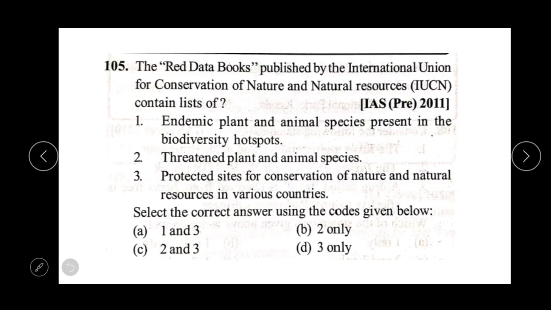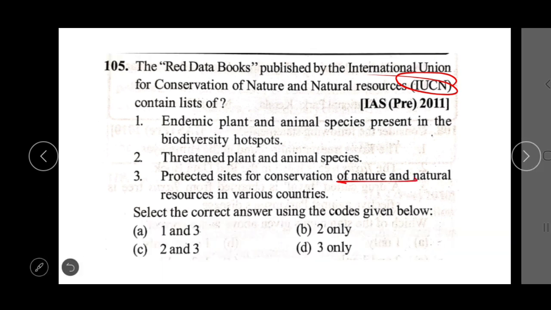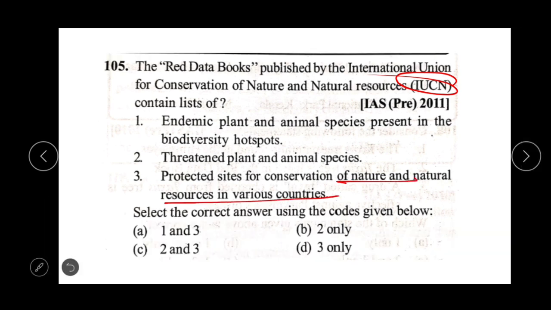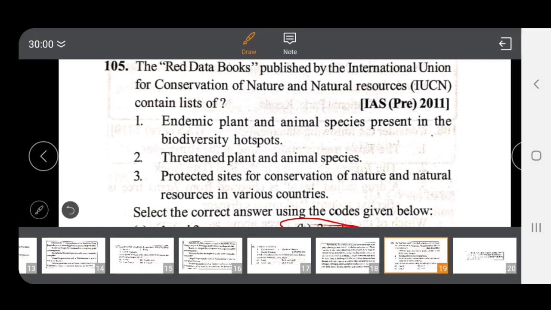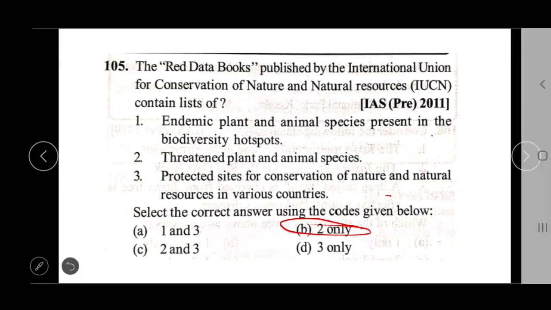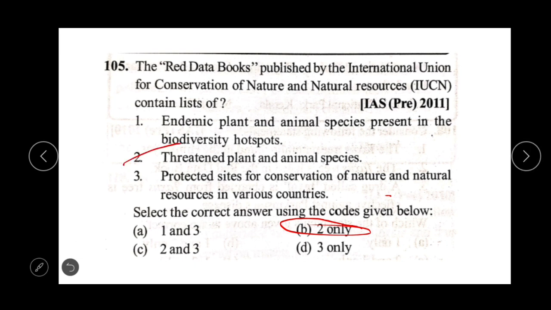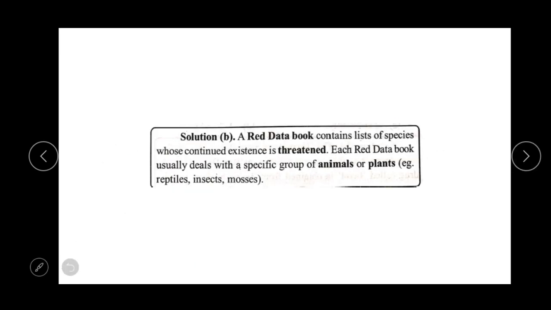The Red Data Book, published by the International Union for Conservation of Nature and Natural Resources, that is IUCN, contains a list of endemic plant and animal species present in the biodiversity hotspots, threatened plant and animal species, and protected sites for the conservation of nature and natural resources in various countries. Is it option number B, that is 2 only? That is, it includes the threatened plant and animal species only.